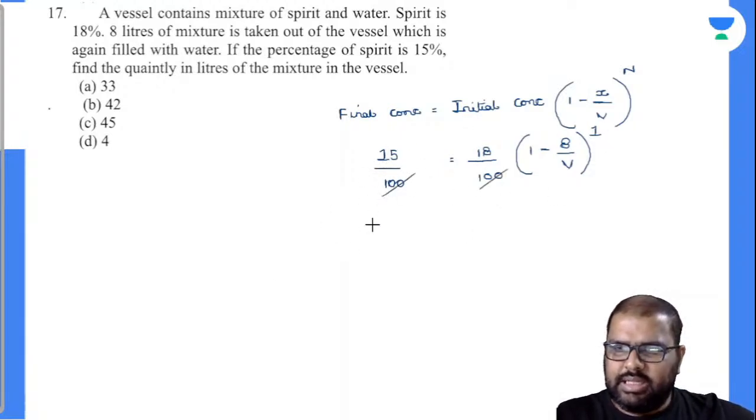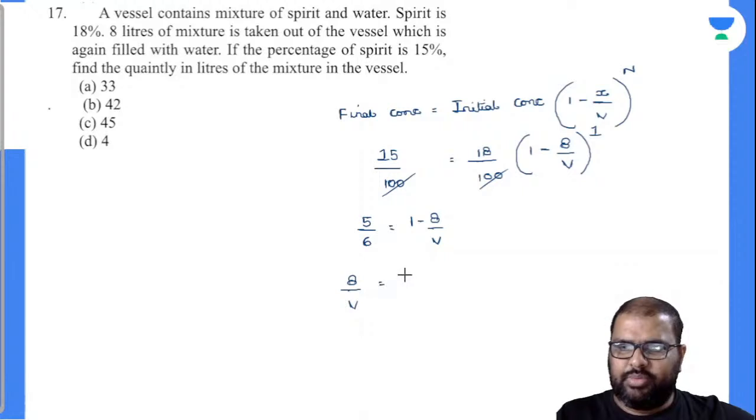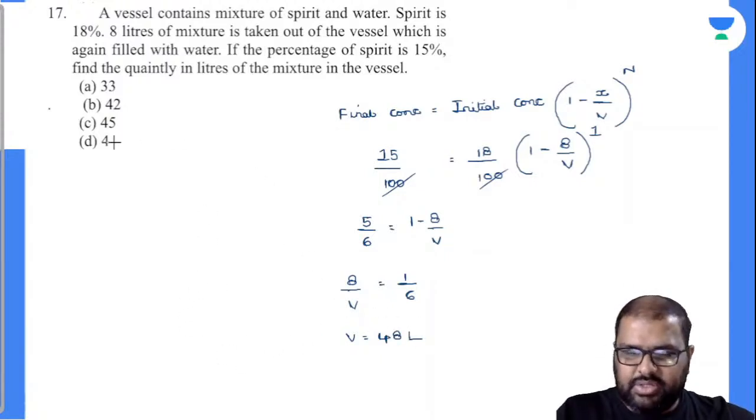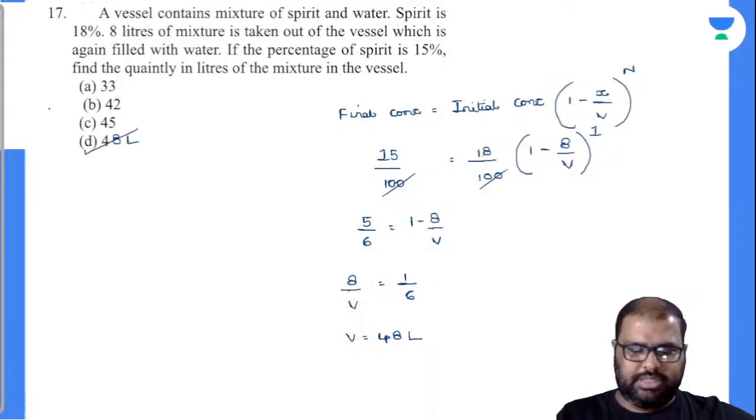So this is nothing but 5 by 6. Yes, 5 by 6 is nothing but equal to 1 minus 8 by V. So can I write down this? 8 by V is nothing but equal to 1 minus 5 by 6, which is nothing but how much? 1 by 6. So V is nothing but equal to how much? Is it 48? 8 6s are 48 liters. So this is the capacity of the vessel. And this option, 48, is there, and your option number D. An easy question now.